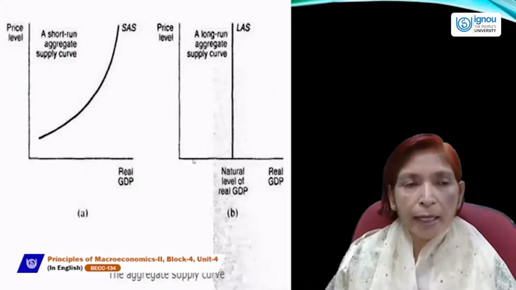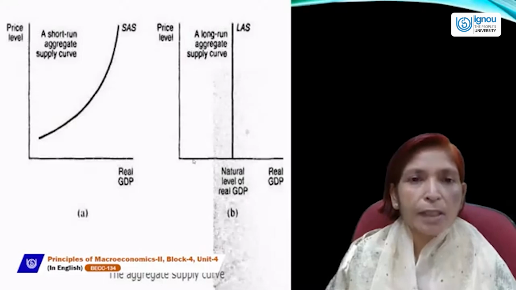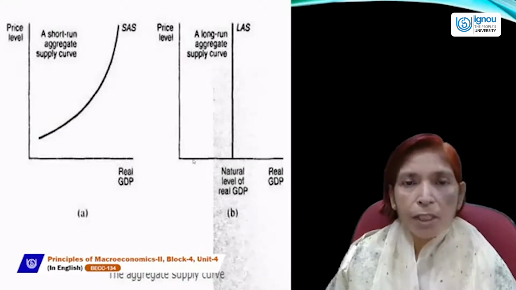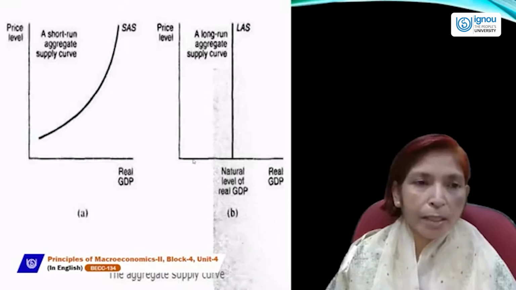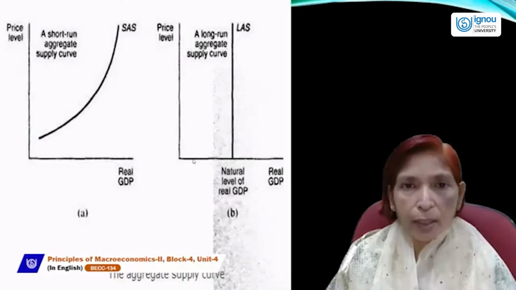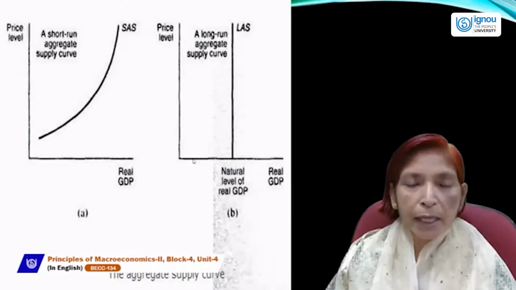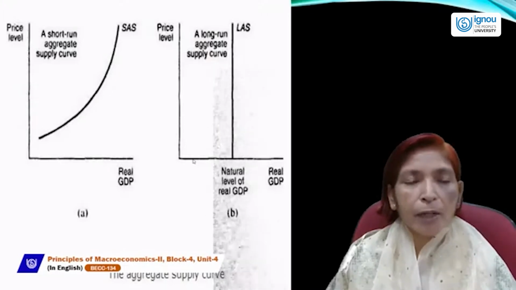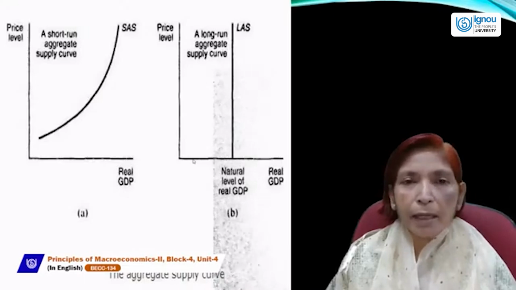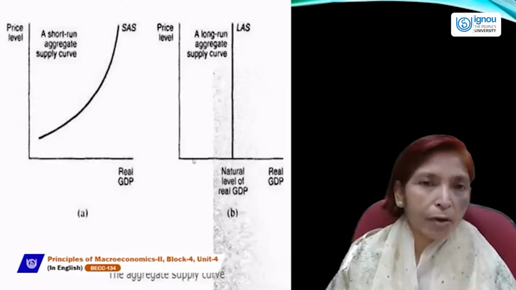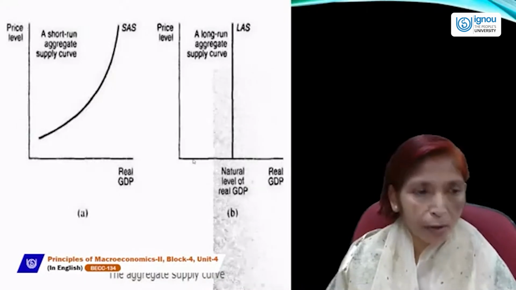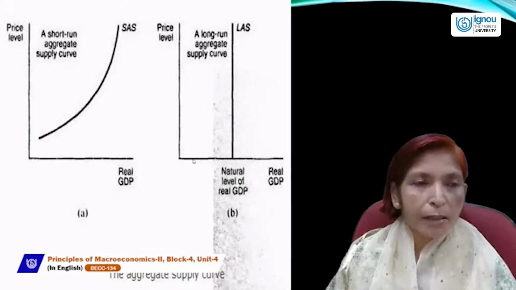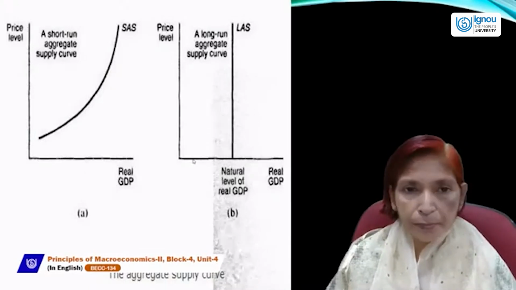The reason behind the different shapes of this aggregate supply curve is that in the short run, we can change only variable factor units, not fixed factor units. So aggregate supply can change only through a change in labor units. If labor units increase, then supply can increase, or if labor units fall, then supply will also fall. So that's why the short run supply curve is always upward sloping.